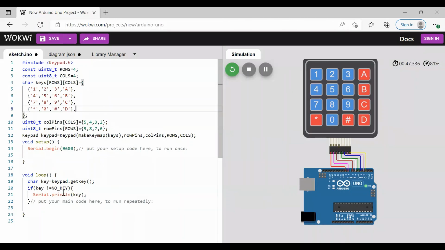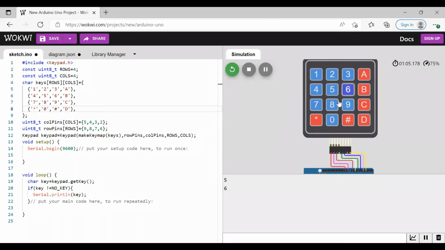And if key is not equal to NO_KEY, so if there is a key present, if it is not equal to NO_KEY, then it has to output the key value. So let's check once again.